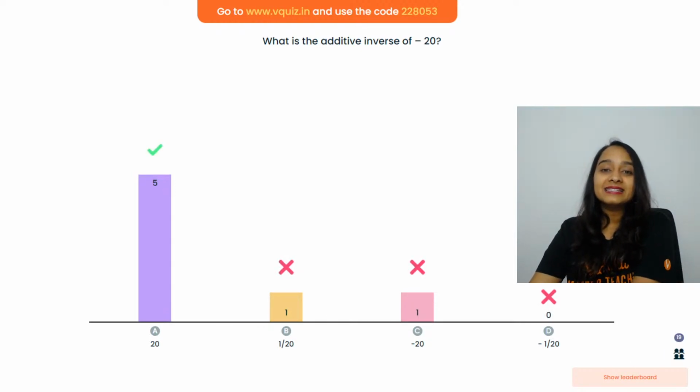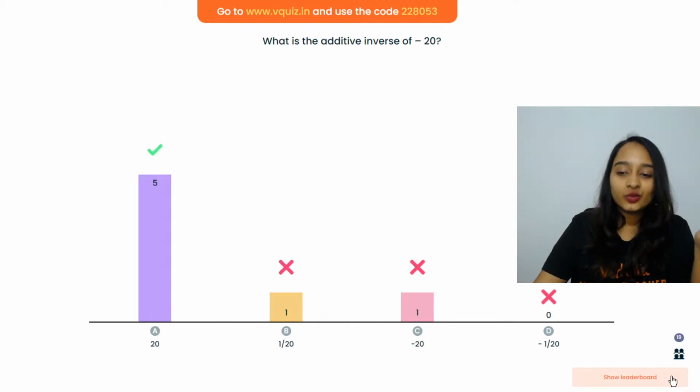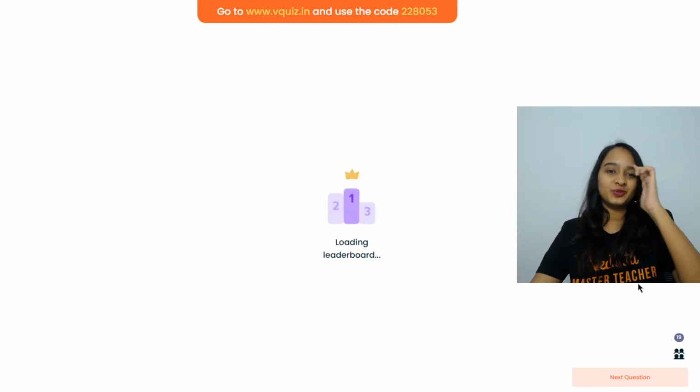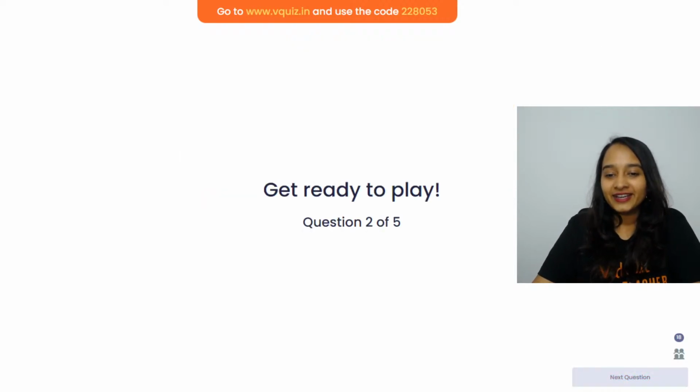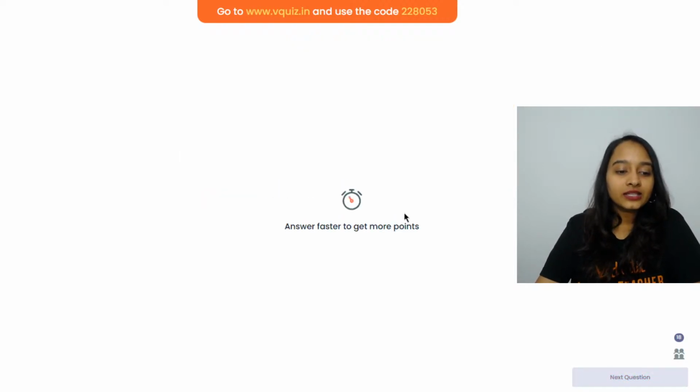Awesome. Guys, additive inverse of minus 20 will become plus 20. And here we have Geetika, Harshit and Shan who have got it right. And then we have Hriva and Shivansh. Very good. The second question is on your screen, everyone.